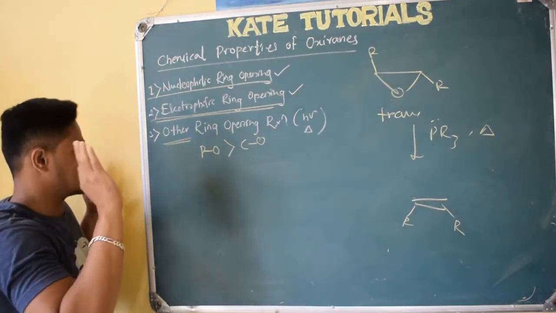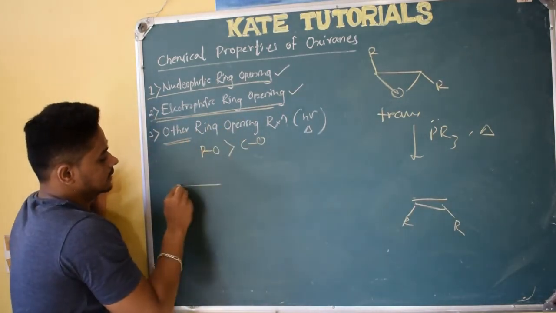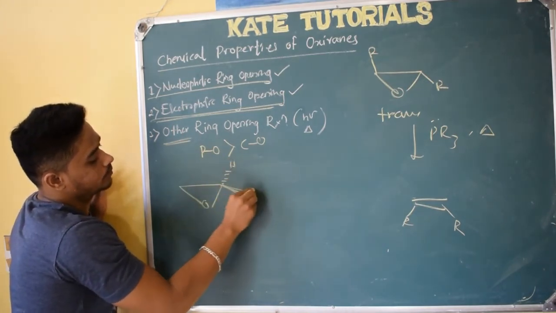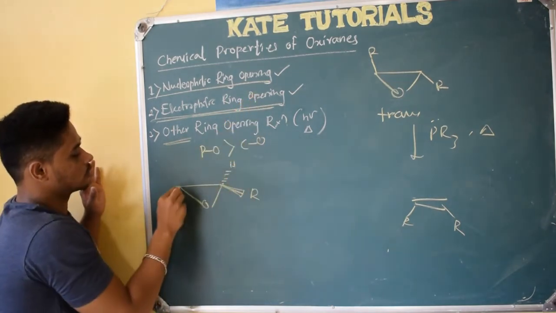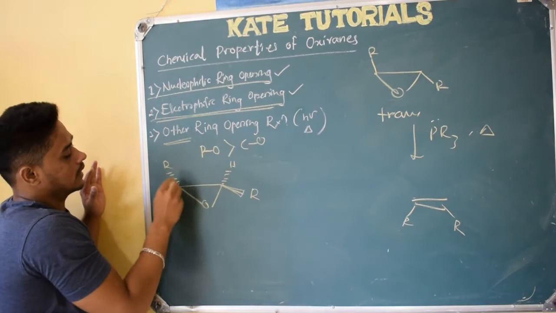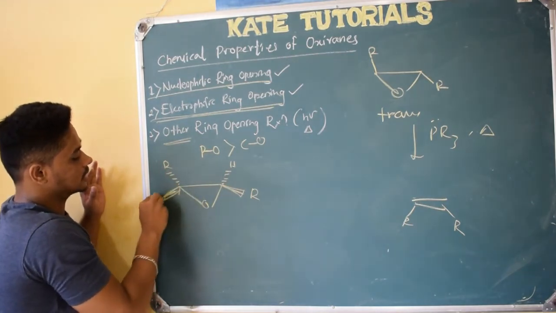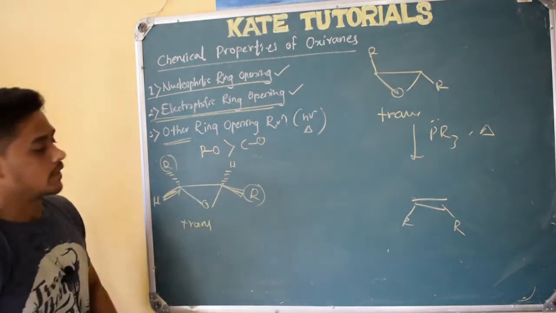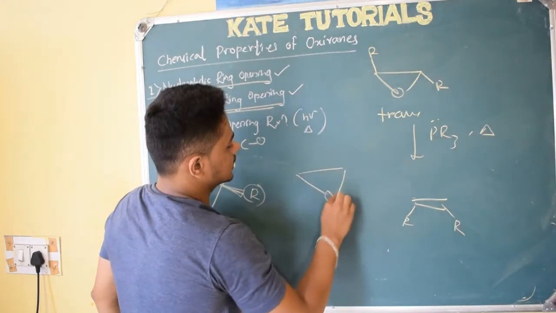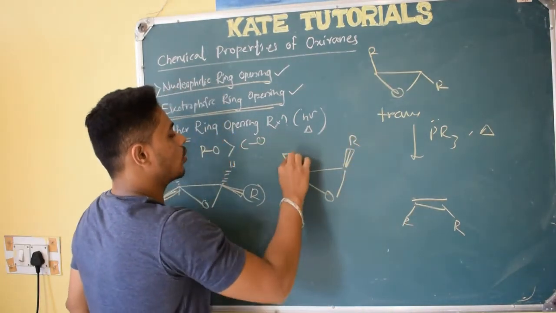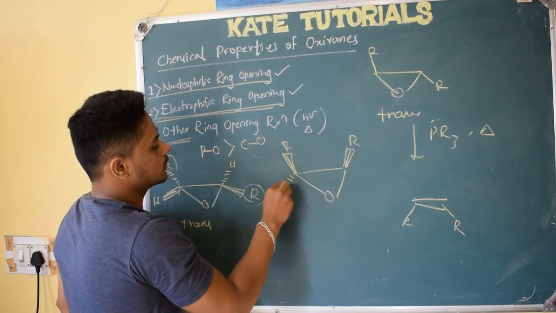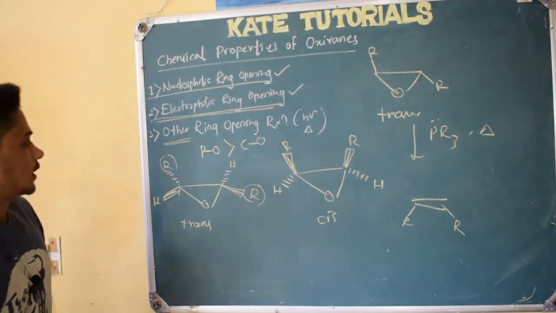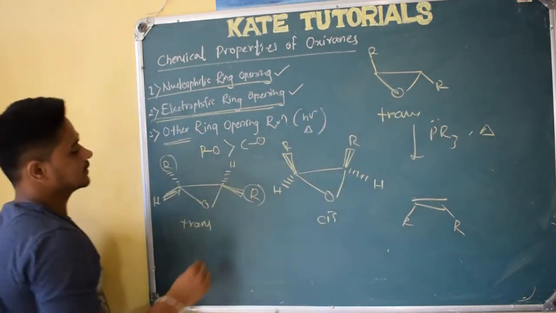Just see here, like this. If they have given trans, you write it like this. One hydrogen will be below, one R will be above. Trans is there, so one more R will be below and one hydrogen will be above. This is the structure of trans. Trans means one R is above, one R is below. If I want to make it cis, how will I do it? See here, I can make both above, or if I make both below also no problem. Both are cis only. So this is cis.